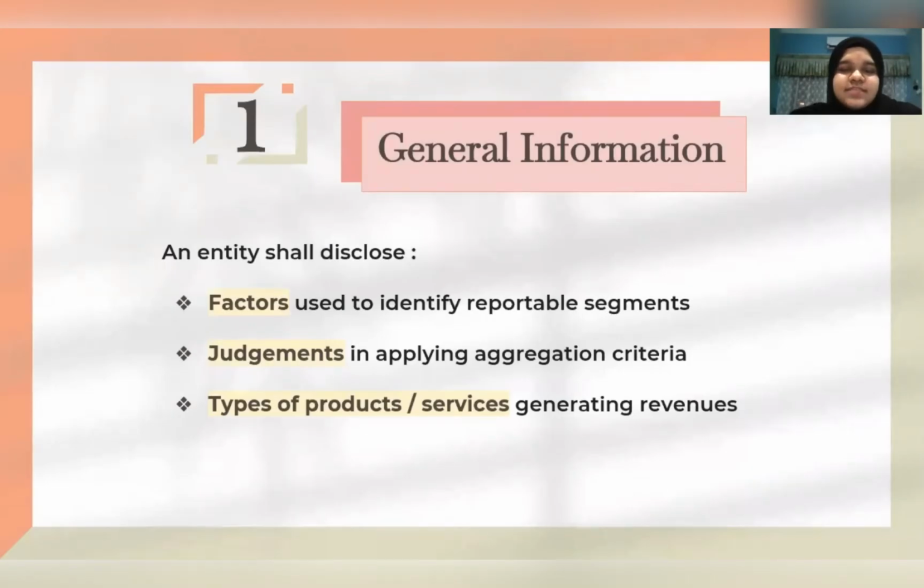So the first category is about the general information. An entity shall disclose firstly factors used to identify reportable segments, especially regarding the basis of the organization, and judgments made by the organization in applying aggregation criteria, and lastly, types of products and services from each reportable segment that generate revenues.